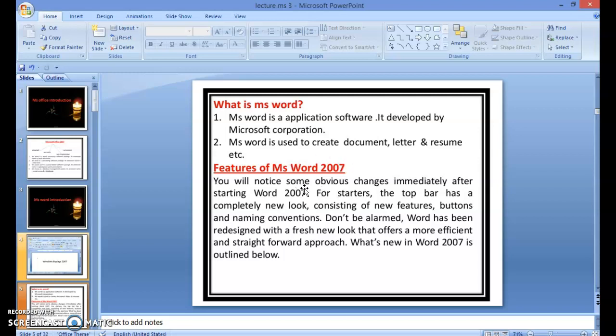MS Word features. You will notice some obvious changes immediately after starting Word 2007. For starters, the top bar has a completely new look consisting of new dock features, buttons, and naming convention. Don't be alarmed, Word has been redesigned with a fresh new look that offers a more efficient and straightforward approach. What's new in Word 2007 is outlined below.